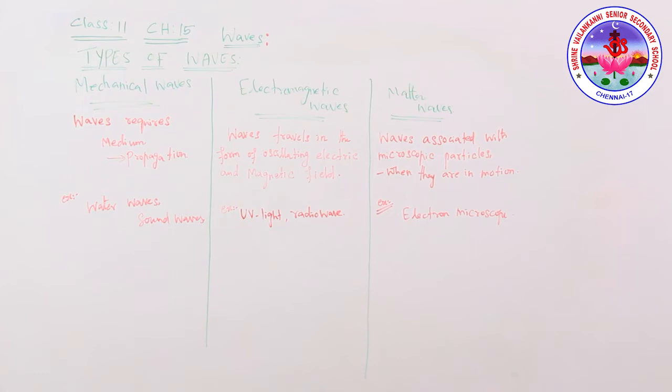The next one is matter waves. Matter waves are the waves associated with microscopic particles. What are microscopic particles? For example, electrons and protons. When they are in motion, we call these matter waves or de Broglie waves, right? An example is the electron microscope, which helps us know about the matter waves associated with fast moving electrons.